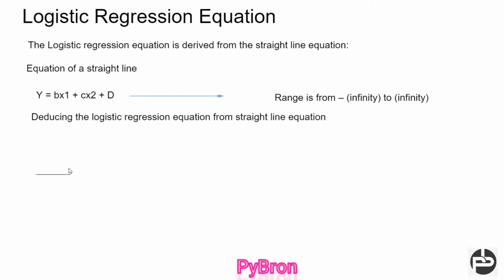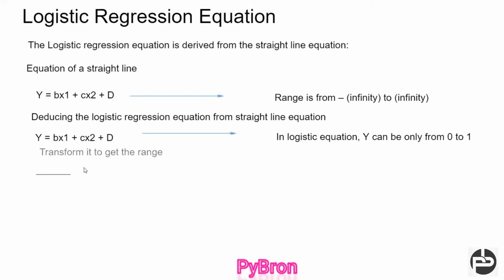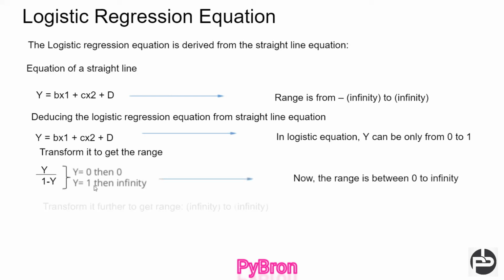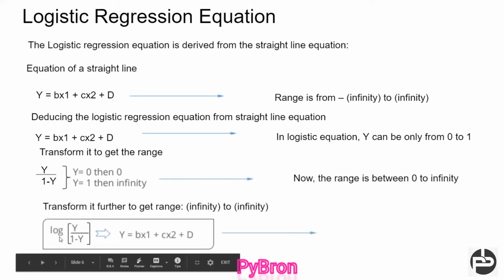So what I'm going to do is derive the logistic regression equation from the straight line equation. This is my straight line equation, and in the logistic equation, y can be only 1 or 0. To transform it to get the range, I convert y into y divided by 1 minus y, so it will give me either 0 or 1. Next, as its name is logistic, I am going to apply log on both sides, and then it will give me either 1 or 0, right? So the final logistic regression will look like this.